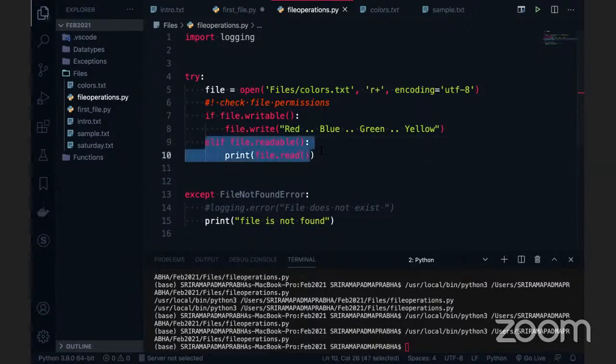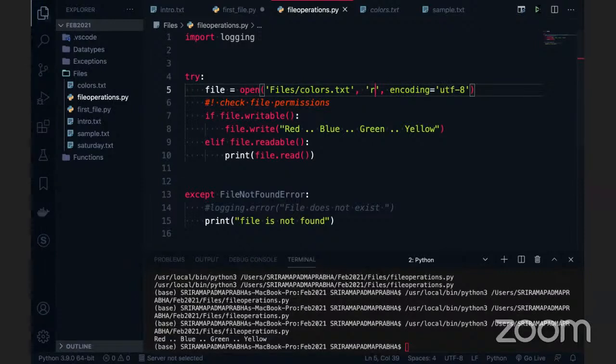The file is in readable mode only, right? Because if it is a writable format, we can write because of this r+ we are giving. Now I'm going to remove this plus symbol and execute this code. Now I can read it. So it's very simple, guys. You are right, Gopal Krishna. It's because we are giving the plus here, since a different mode is attached.